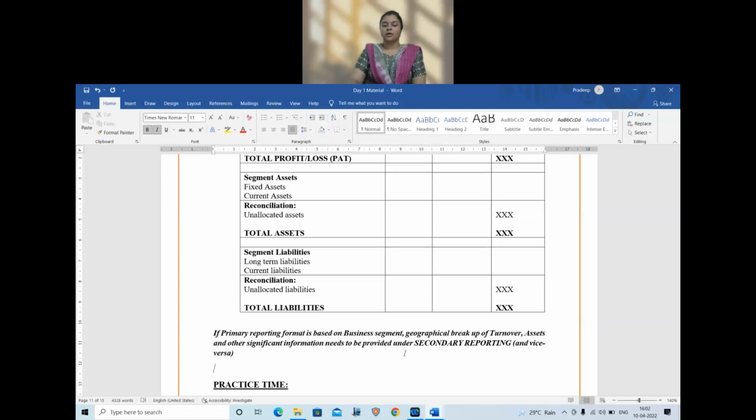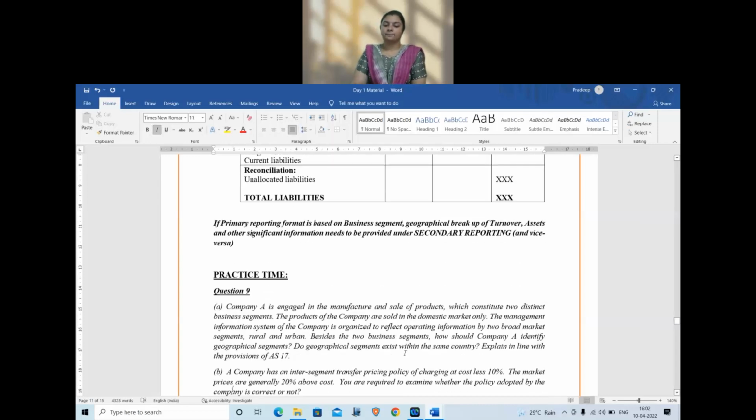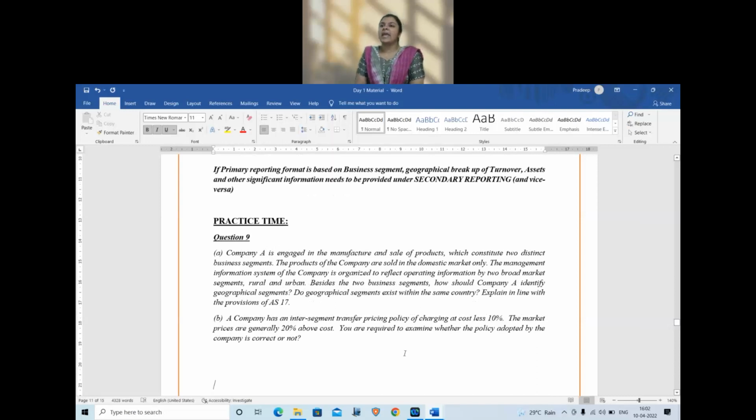Okay. So let's start. Question number 1. Company A is engaged in the manufacture and sale of products which constitute 2 distinct business segments. The products of the company are sold in the domestic market only. The management information system, MIS, of the company is organized to reflect the operating information by 2 broad market segments, rural and urban. Besides the 2 segments, how should the company A identify the geographical segments?